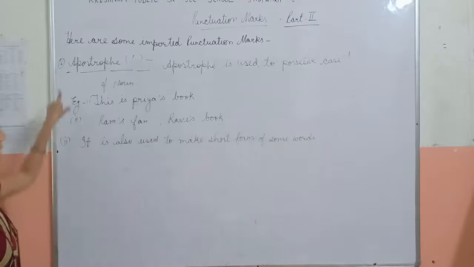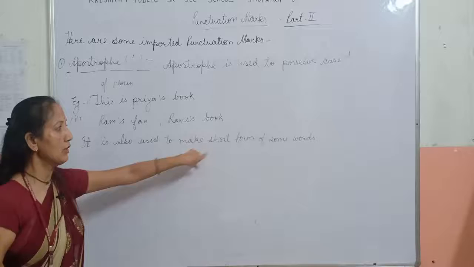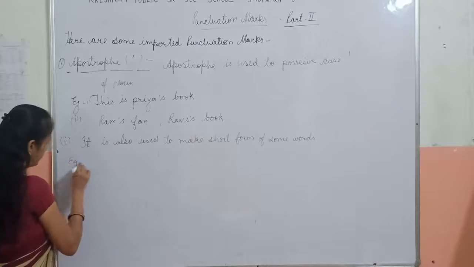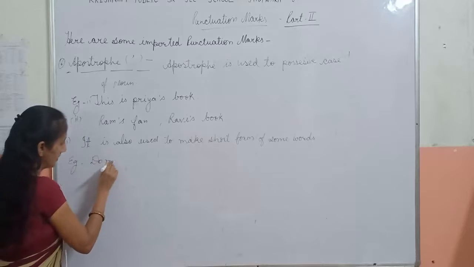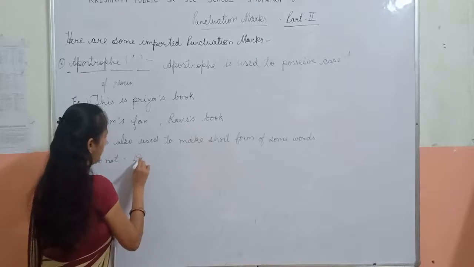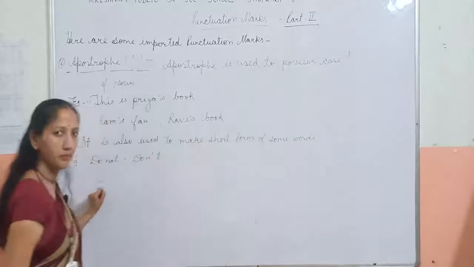Apostrophe is used to make the short form of some words. Example, do not. The short form of do not is don't. We use the apostrophe in the middle of the word.